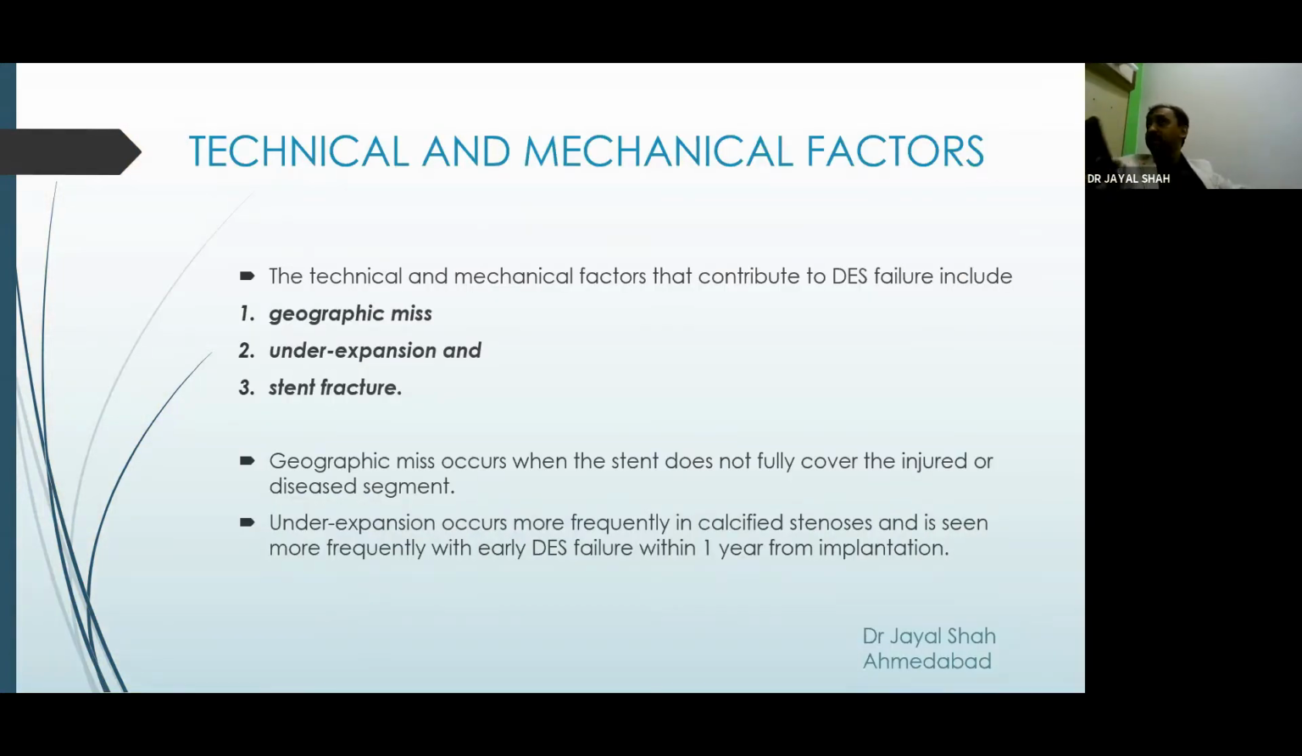Different technical and mechanical factors also predispose to recurrent ISR, particularly geographic miss, under-expansion, and stent fracture. Geographic miss occurs when the stent does not fully cover the injured or diseased segment, and under-expansion is most frequently encountered with early DES failure, particularly within 1 year from implantation.